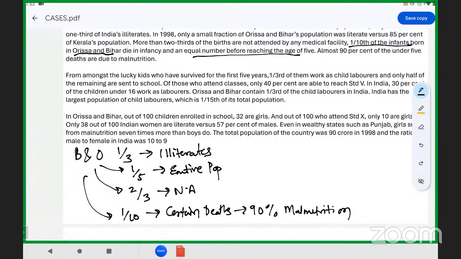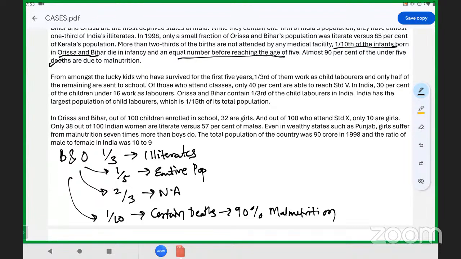Now the second para. From amongst the lucky kids who have survived for the first 5 years, one third of them work as child laborers. Only half of the remaining are sent to school.